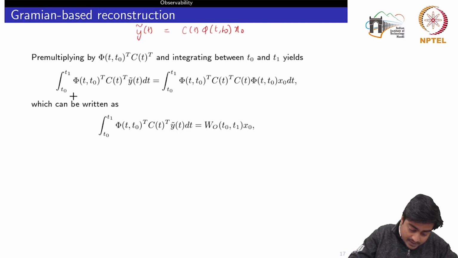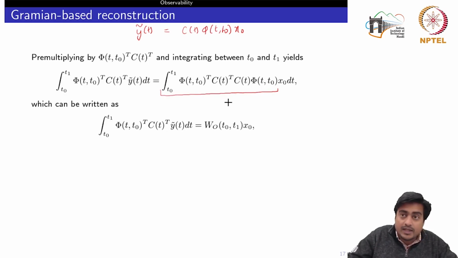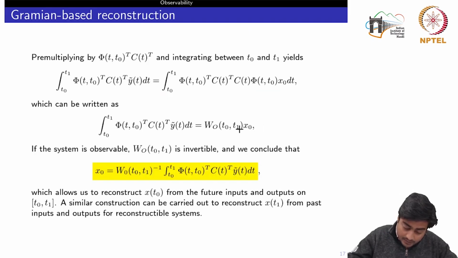Now, keeping the left hand side as it is, notice this whole term is nothing but your observability Gramian. So I can replace this on the right hand side as the observability Gramian multiplied by x0. Now, taking the property of observability, which says that the observability Gramian is invertible, or full rank, it is possible to take its inverse, which is a square matrix, to perfectly reconstruct this x0 using this formula.